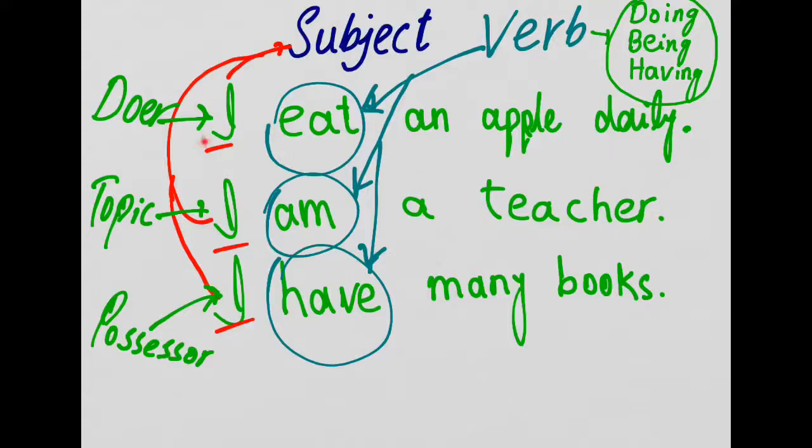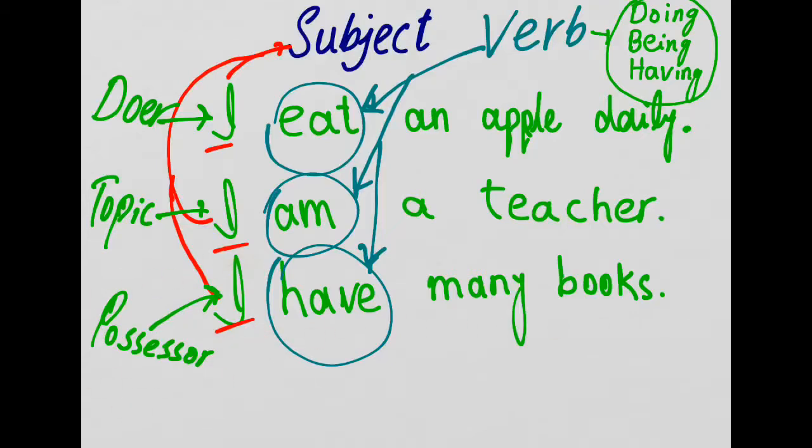So in doing, the agent is the subject. In being, the topic is the subject. I mean, there is no action, so there is no concept of doer. There is no agent. It is the topic about which the sentence is. And in many grammar books, the subject is defined as the word about which the sentence is. I am going to clarify it even better: it is the doer or topic or possessor. So if the concept of having is being realized in the sentence, as in the third sentence, it is the possessor who is going to be the subject.